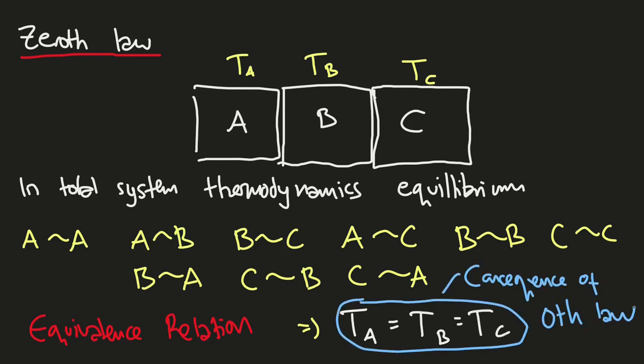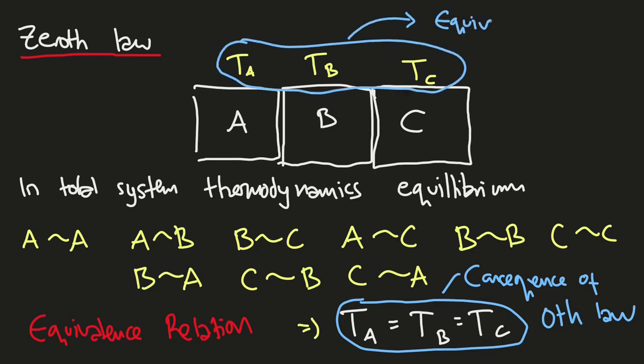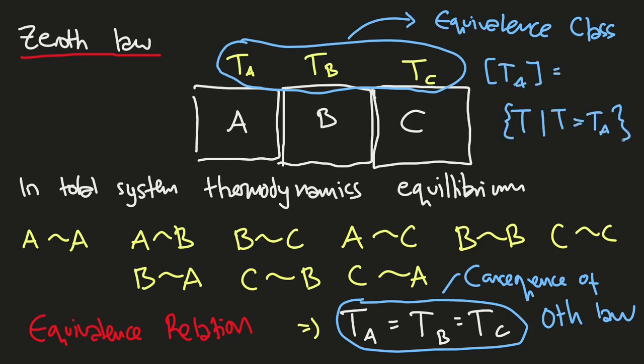And by this equivalence relation, we can build a set, the equivalence class of TA, which is all T such that T equals TA, or all systems that have an equivalence relation, that is thermodynamic equilibrium, with TA. And here, in this system, we know that there are TB and TC as a consequence of the Zeroth law from before. And that's the Zeroth law in mathematical notation.